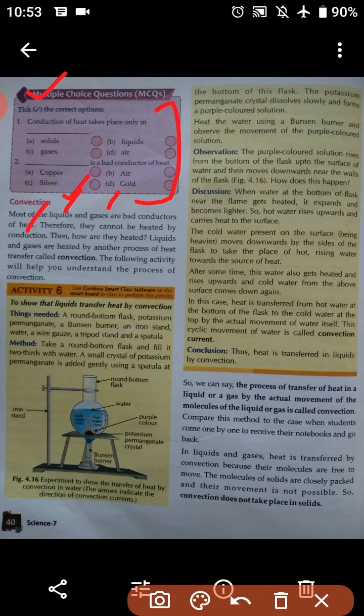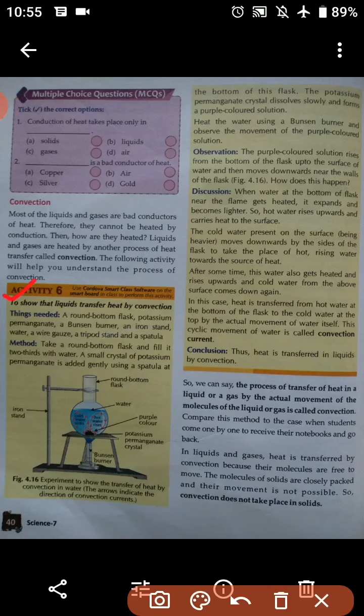Liquids and gases are heated by another process of heating. That process of heat transfer is called convection. Okay students, the following activities will help you understand the process of convection. Now we are going to understand the process of convection with the help of activity 6.